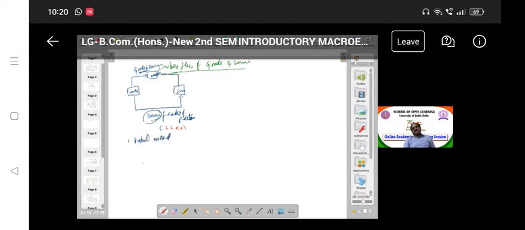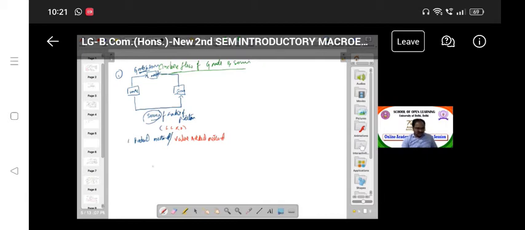Product method. The first method is the product method, in which we calculate the national income from all the sources of the market value of final goods and services produced during an accounting year. We already discussed the definition. Now you can understand. The product method is also known by another name, that is the value added method.